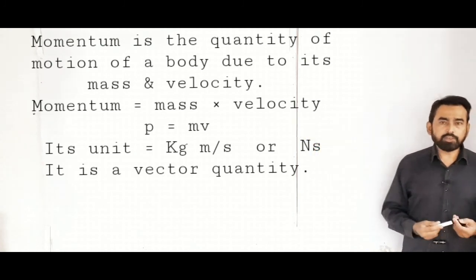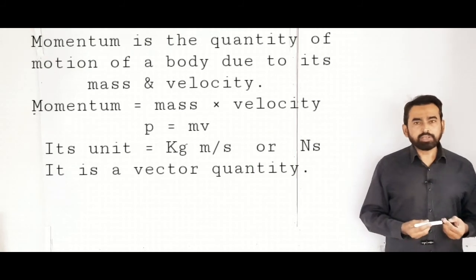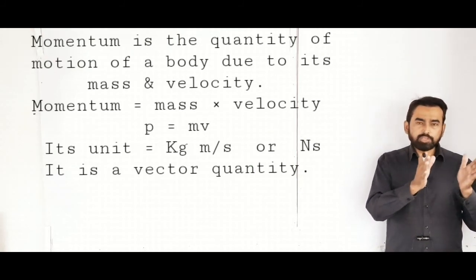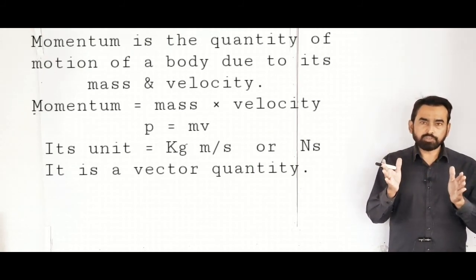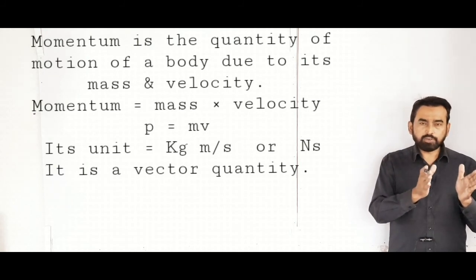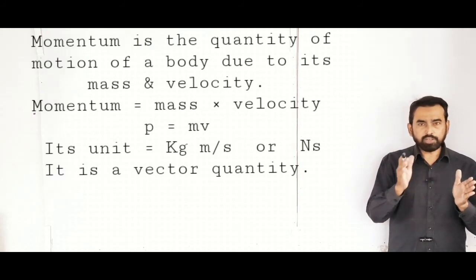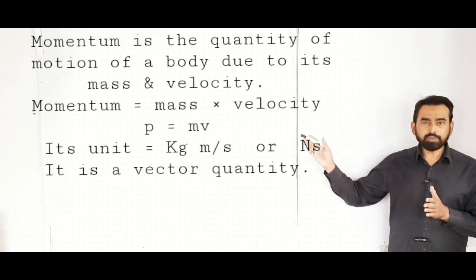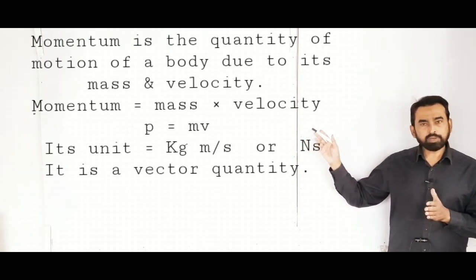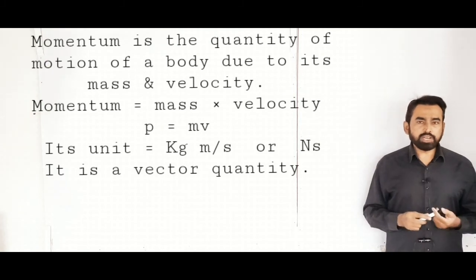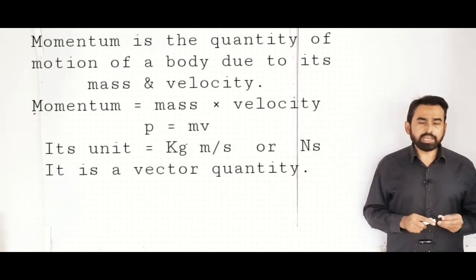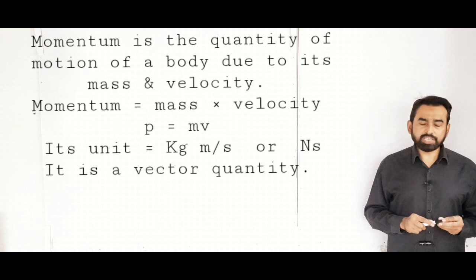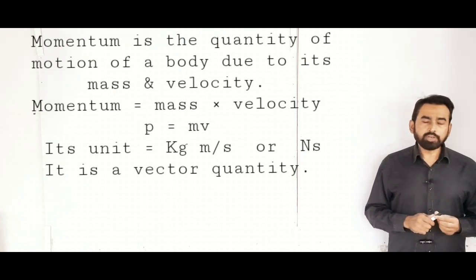As far as the unit of momentum is concerned, it depends upon the mass of the body and the velocity of the body. If we take the unit of mass as kg and velocity as meter per second, then the unit of momentum will be kg meter per second. We can also write the unit of momentum as Newton dot second, not Newton per second.